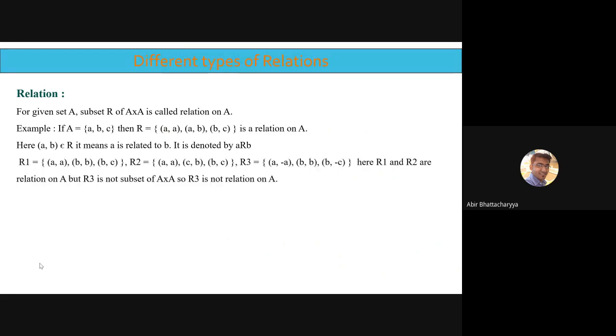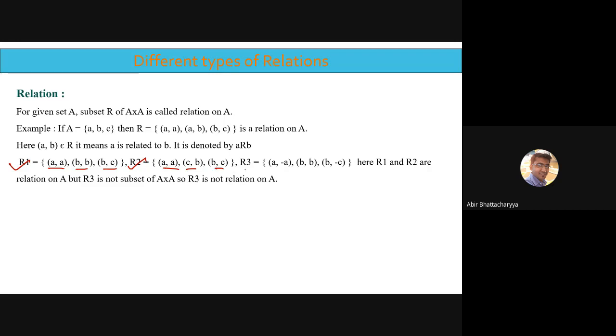Here, three relations are given: R1, R2, and R3. R1 and R2 are relations on A, but R3 is not a subset of A cross A, so R3 is not a relation. R1 is a subset of A cross A: BB, BC. R2 is also a subset of A cross A: CB, BC.